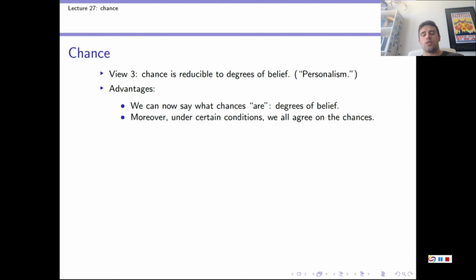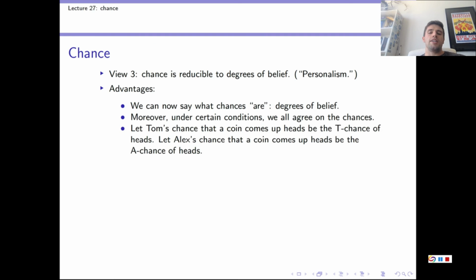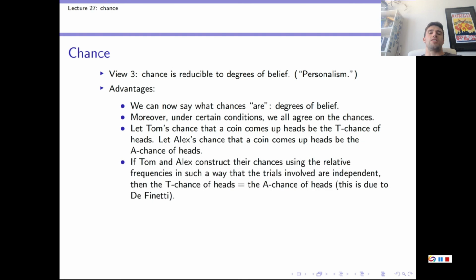But it turns out, in certain circumstances, that we can avoid this problem. So let's say I determine my chances that a certain coin comes up heads. Let's call that a T chance. And let's say Alex determines her chances that the same coin comes up heads. We call that an A chance. Then, if myself and Alex construct our chances using the relative frequency of the coin coming up heads in such a way that they give independent trials, then my T chance and Alex's A chance actually do agree in the limit.